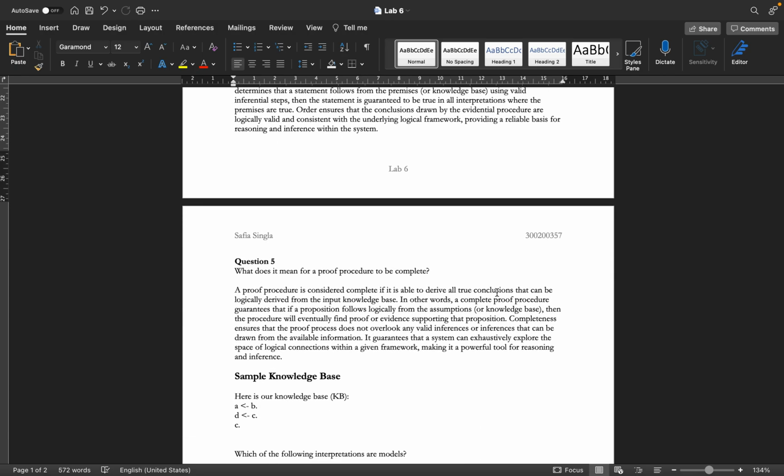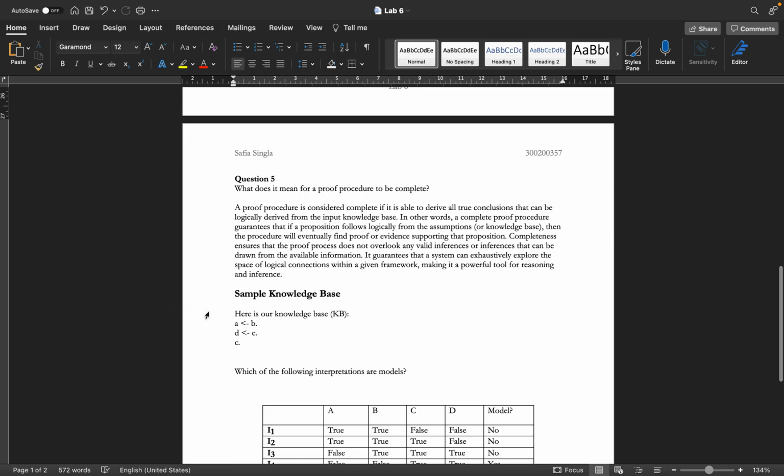What does it mean for a proof procedure to be complete? A proof procedure is said to be complete if it is able to derive all true conclusions that can be logically derived from the input knowledge base. In other words, a complete proof procedure guarantees that if a proposition follows logically from the assumptions, then the procedure will eventually find proof or evidence supporting that proposition.